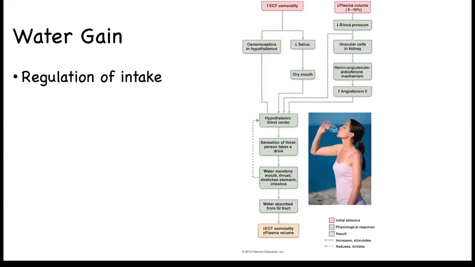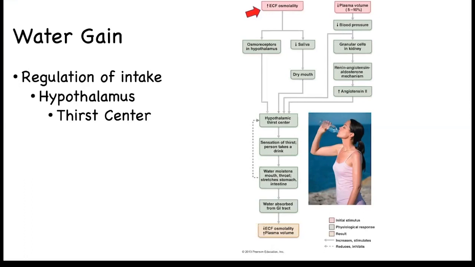Let's look at the regulation of water gain or intake. This occurs in the hypothalamus at the thirst center. There are two stimuli to the thirst center: the extracellular fluid osmolality and the plasma volume. Let's start with the extracellular fluid osmolality. Recall that solute concentration influences the osmolality.